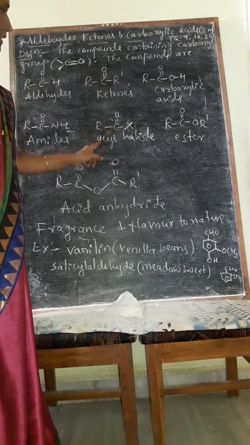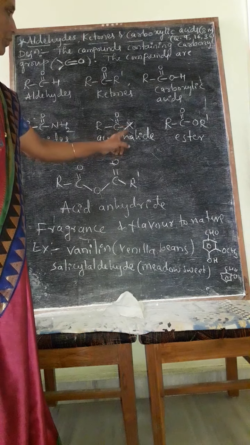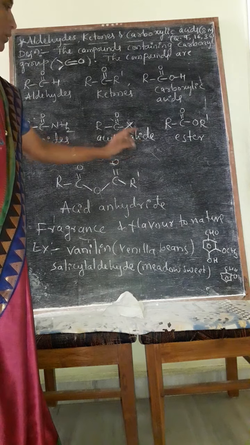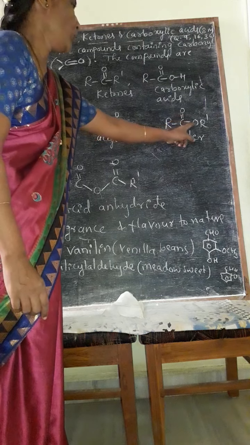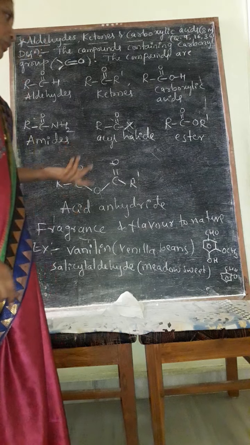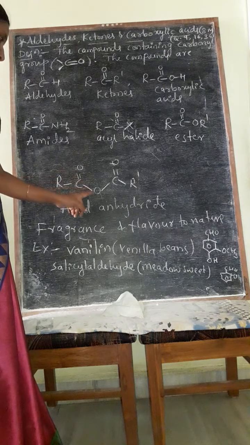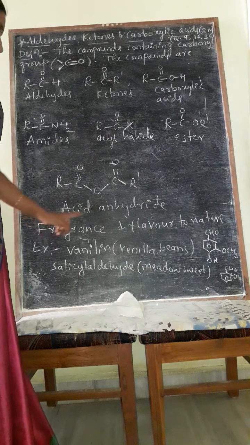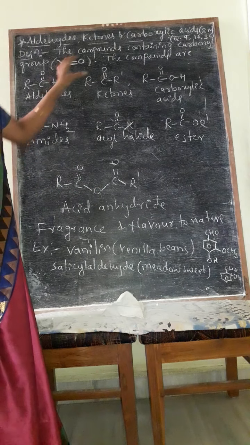RCOX, known as acyl halide, where instead of X you have to take Cl or Br, so it becomes chloride or bromide. Next is RC double bond O, OR dash, which indicates it is an ester, where R dash may be the same or different. And one more is RC double bond O, O, C double bond O R dash, known as acid anhydride.